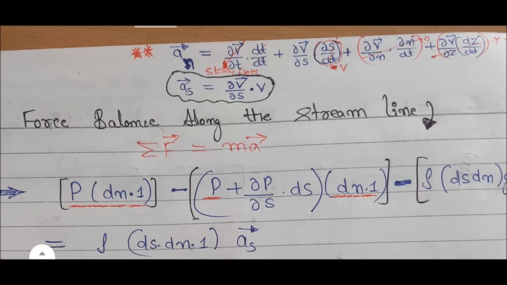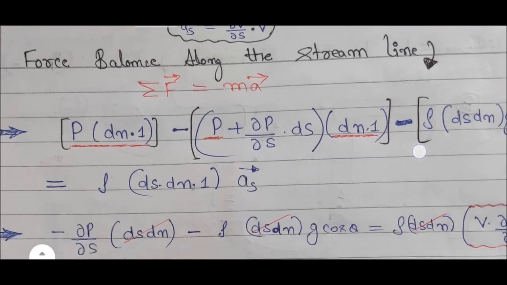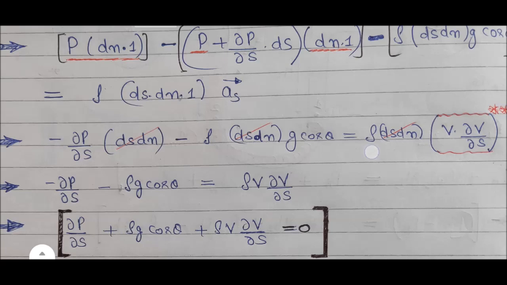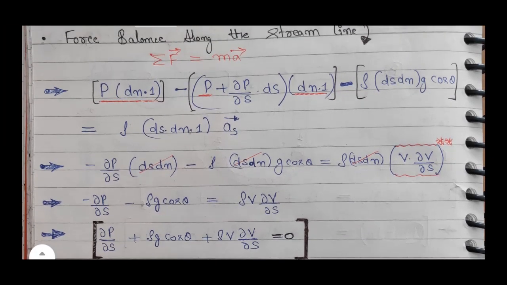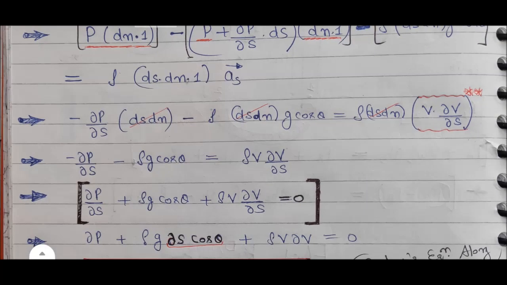You can see force balancing along the streamline. n is the direction perpendicular to the streamline, and z is the direction perpendicular to the streamline and n also. So both are 0, and for steady flow del v upon del t is 0, and del s upon dt is velocity v. So along the streamline, acceleration as vector is equal to del v vector upon del s into v. Put the value here. Then by solving this equation we can get